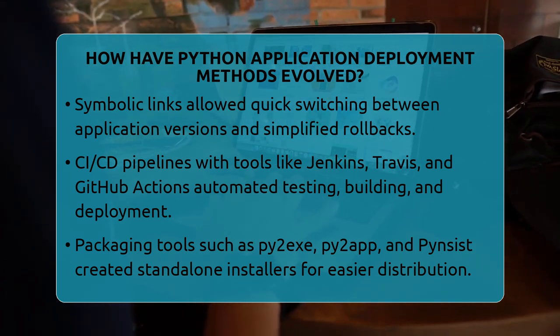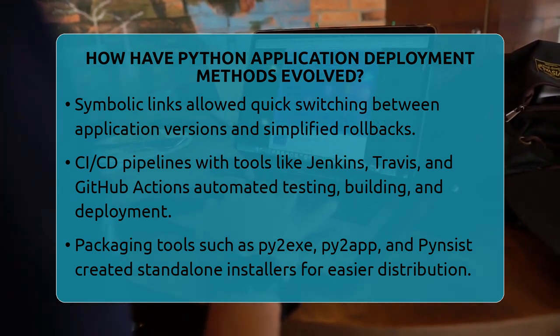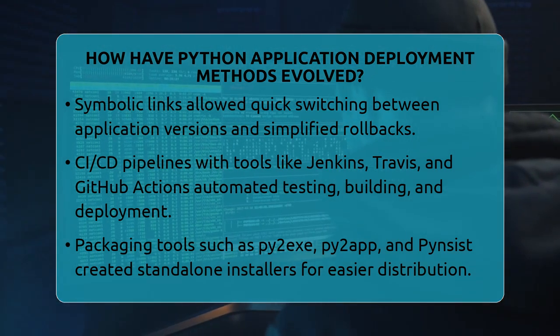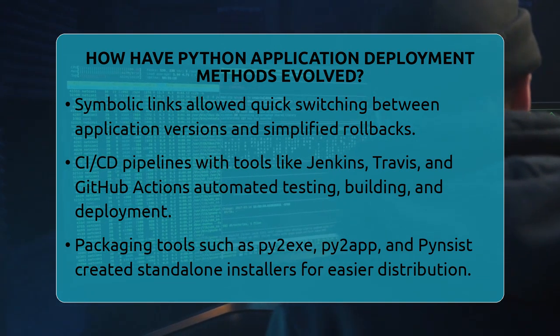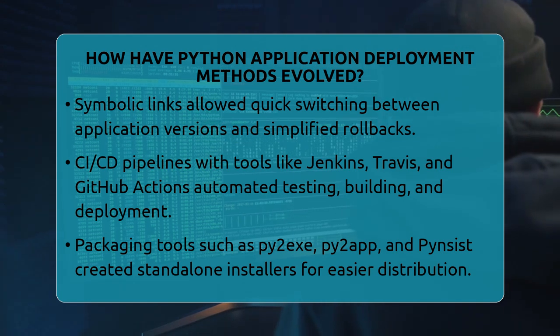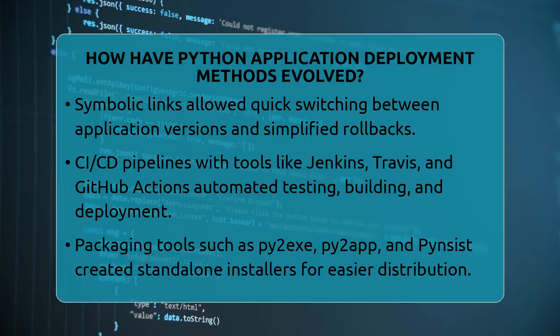As teams and applications grew larger, automated pipelines called continuous integration and continuous deployment, or CI/CD, became popular. These pipelines automatically tested code, built packages, and deployed updates. Tools like Jenkins, Travis Continuous Integration, and GitHub Actions helped set up these pipelines for Python projects. This automation reduced errors and sped up releases.